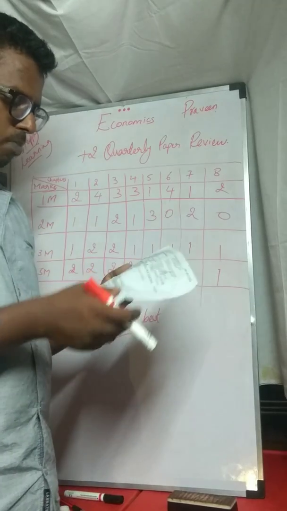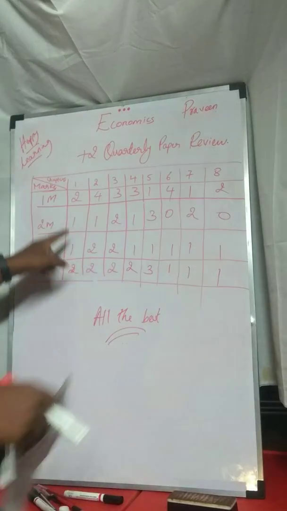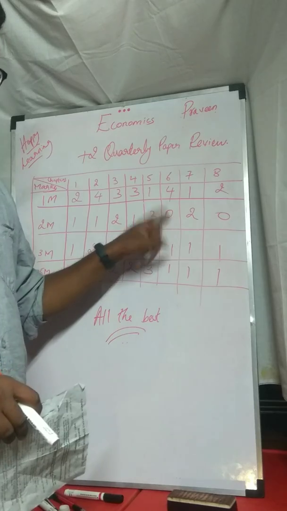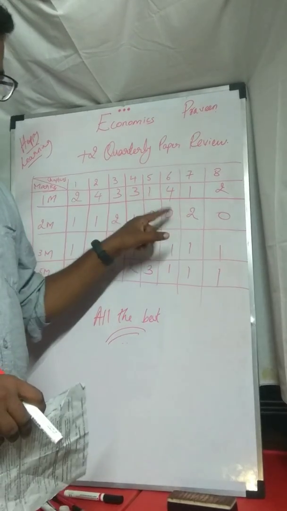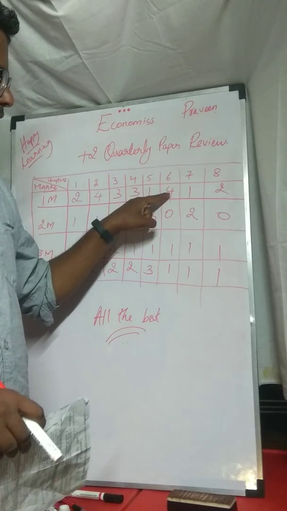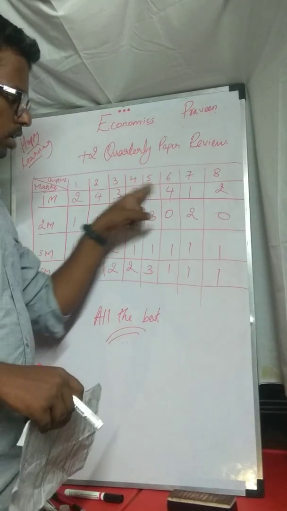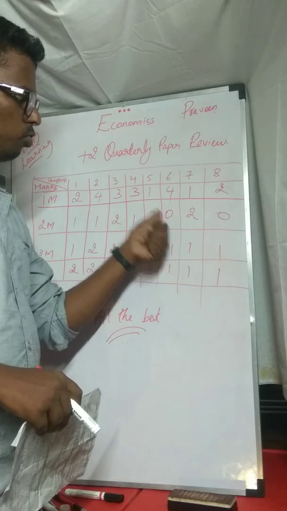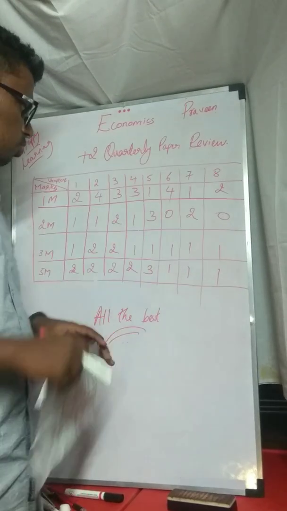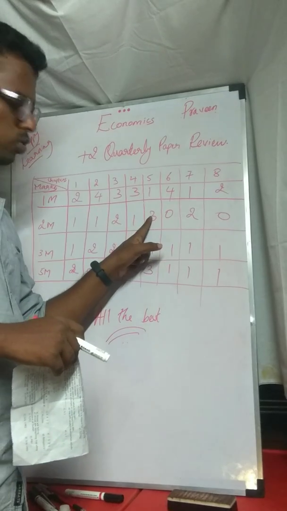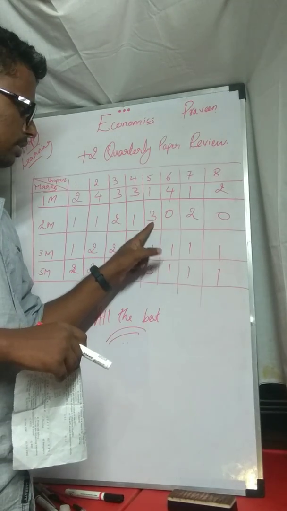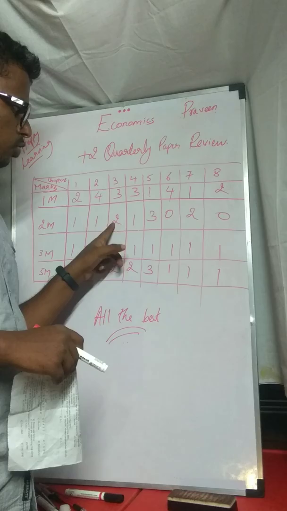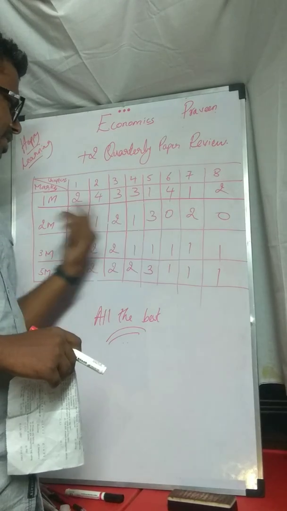Coming to your 2 marks, first chapter 1, second chapter 1, third chapter 3, fourth chapter 1, fifth chapter 3. For the sixth chapter, they never gave any questions. If you remember, for 1 mark they gave 4 questions from the sixth chapter, but for 2 marks they never gave any questions from it. Seventh and eighth chapters are once again 0. So they have given more importance to your monetary economics, 3 questions, and your third chapter, theories of employment and income, they have given 2 questions, and the seventh chapter, international economics. Other than that, nothing has been asked.